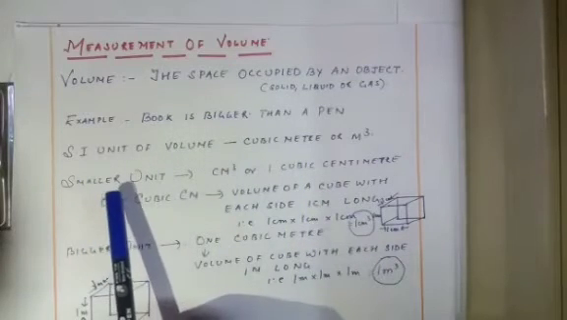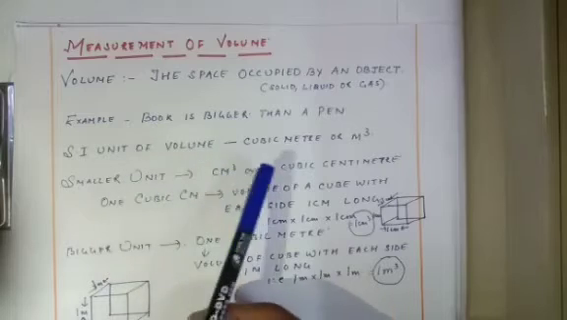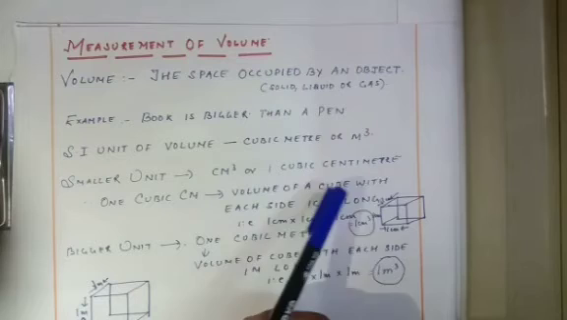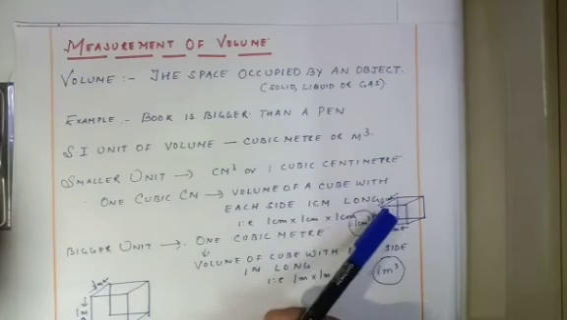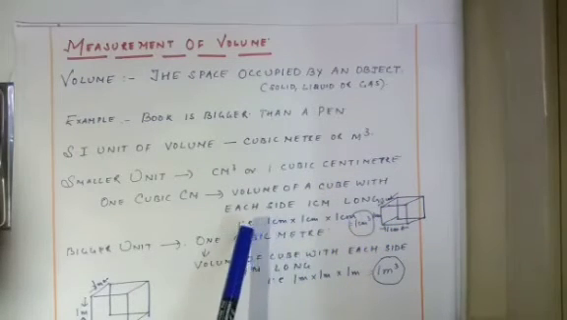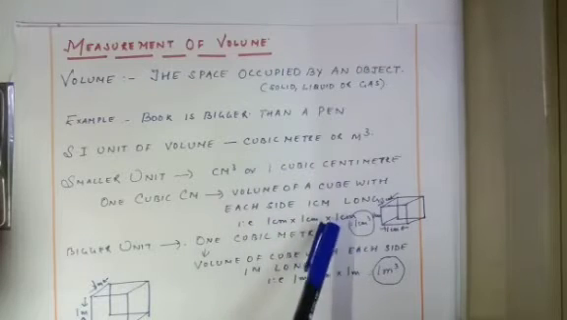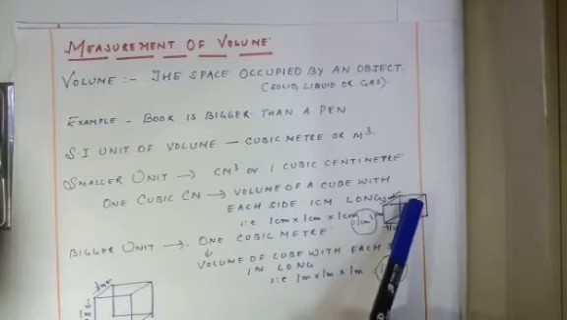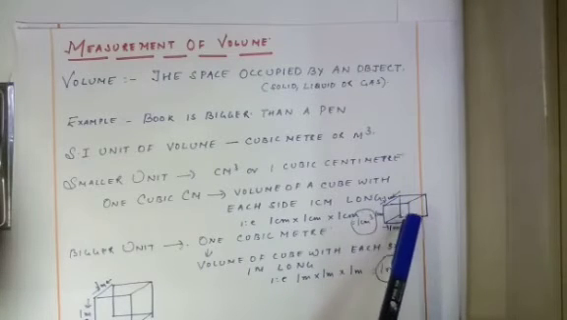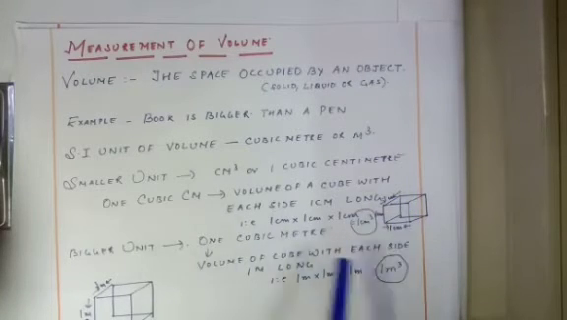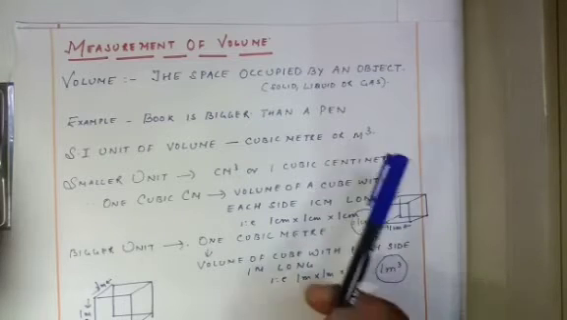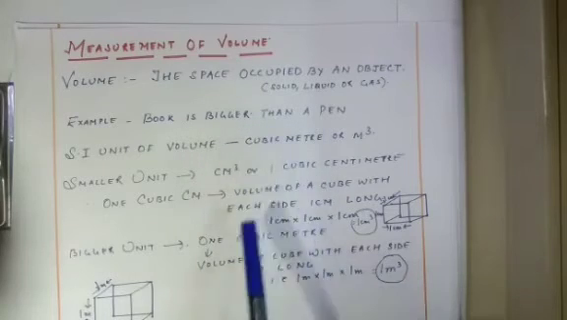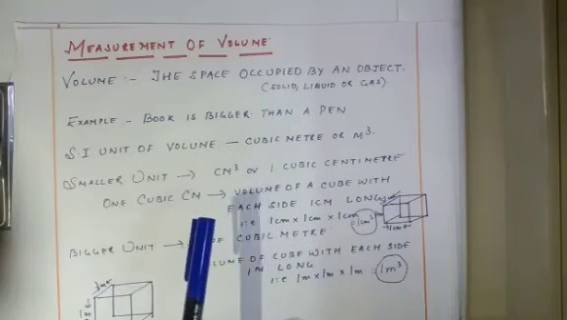When I come to a smaller unit, I will talk about centimeter cube or 1 cubic centimeter. It means the volume of a cube with each side 1 centimeter long. So that is 1 centimeter into 1 centimeter into 1 centimeter. Over here it has length, breadth and height, so each side is of 1 centimeter. So the bigger unit is 1 meter cube and the smaller unit is 1 centimeter cube. I hope these two topics are clear to everyone.